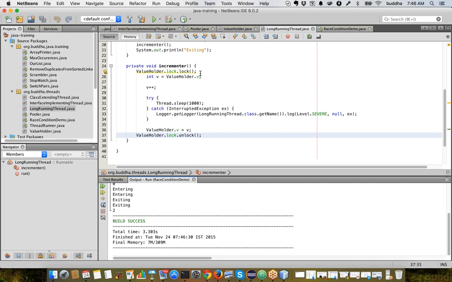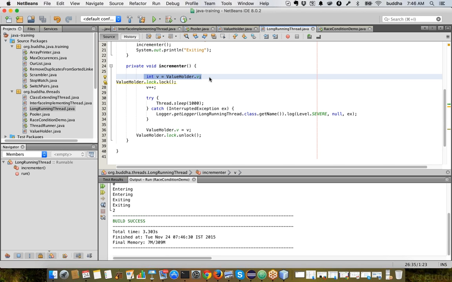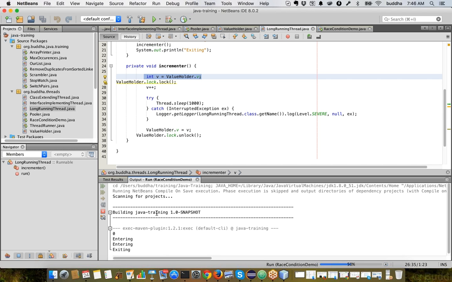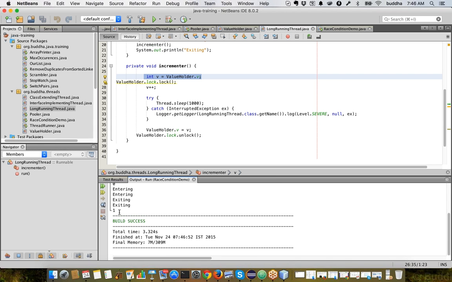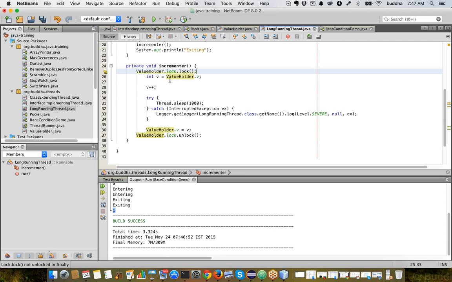Imagine we keep this locking operation after reading the value. Now we lose the advantage, because the previous thread has already read this portion, and we lose the synchronization altogether. Now we should be seeing one only. Why? Because both threads are able to execute this line without any issues, so both threads have read 0. Earlier, when we kept the lock here, only one thread was able to read this value.